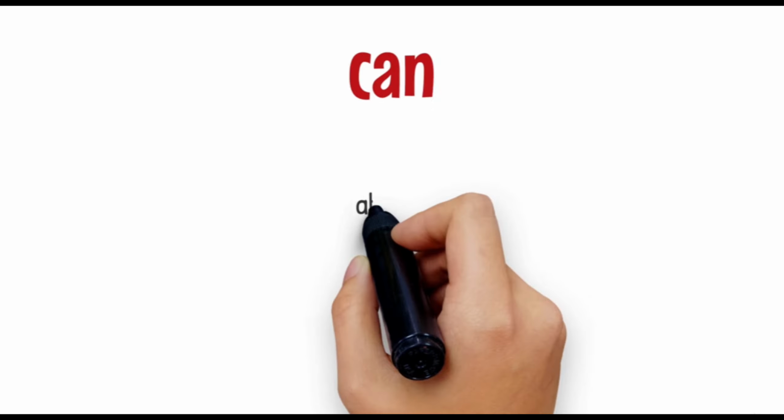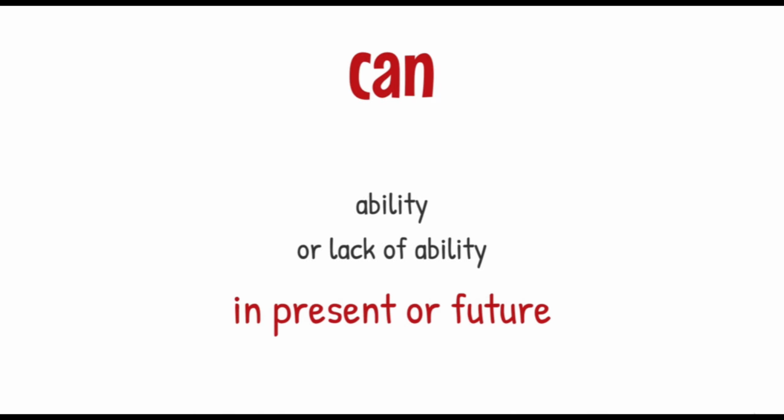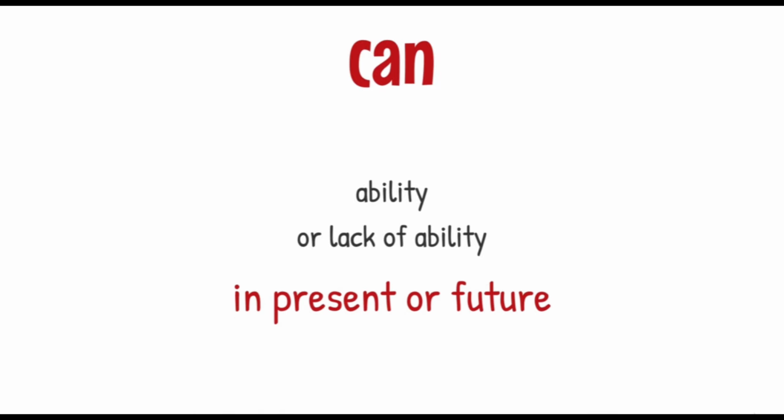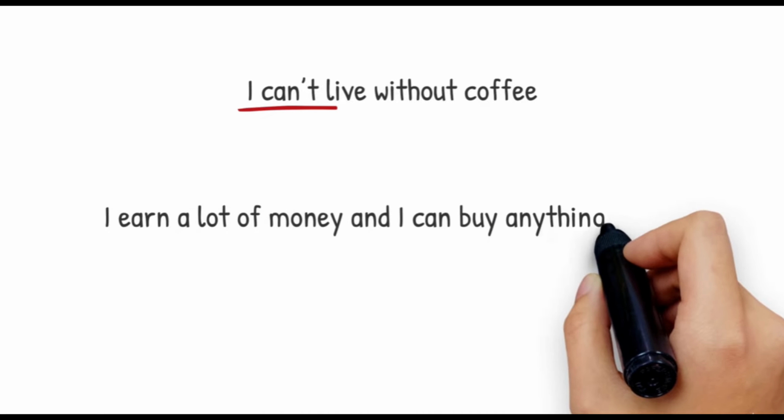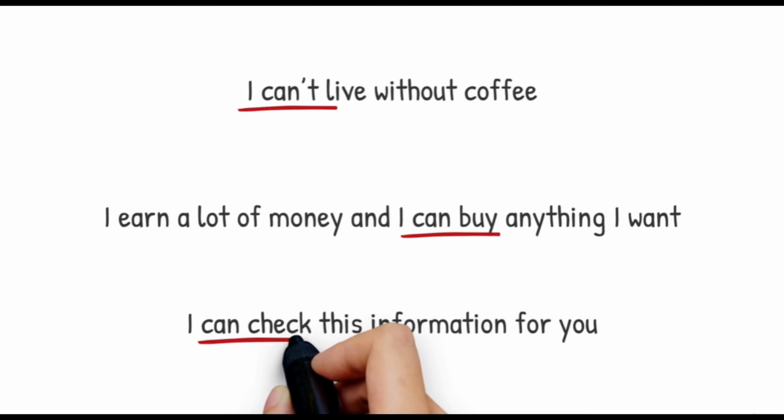The first modal verb we're gonna cover is can. We use can to express ability or lack of ability in both present and future. For example, I can't live without coffee. I earn a lot of money and I can buy anything I want. I can check this information for you.